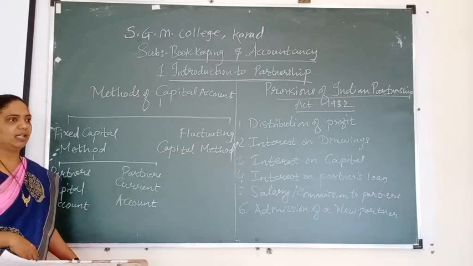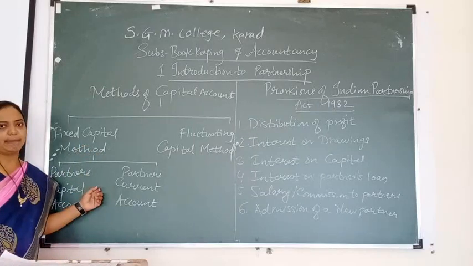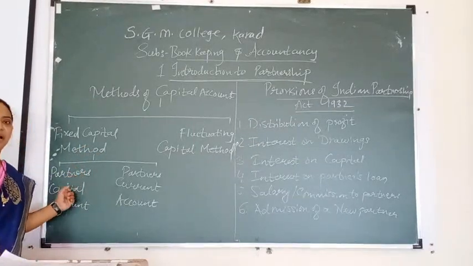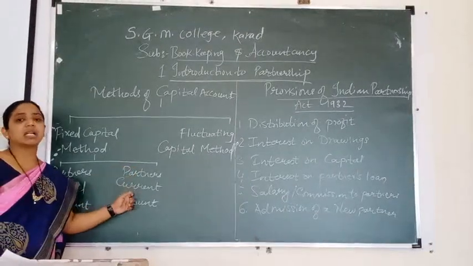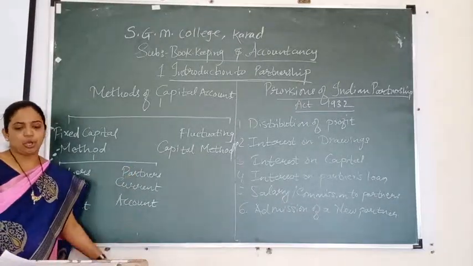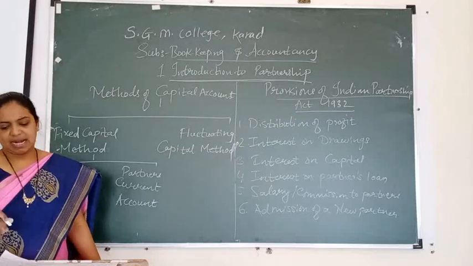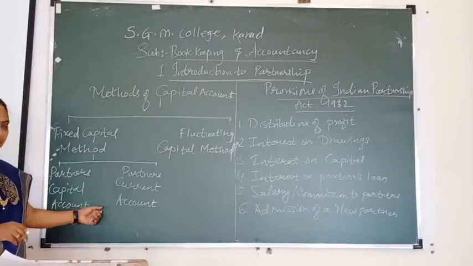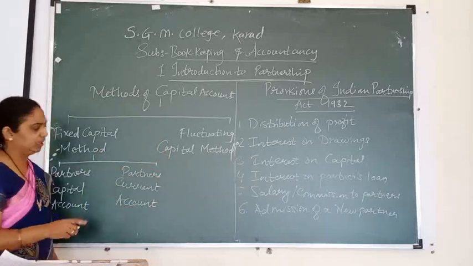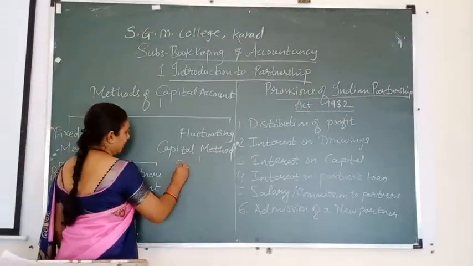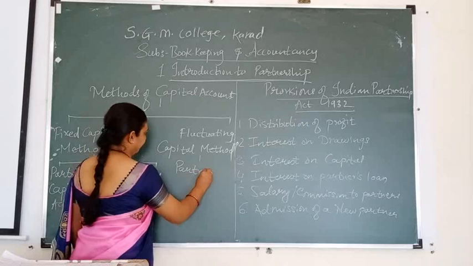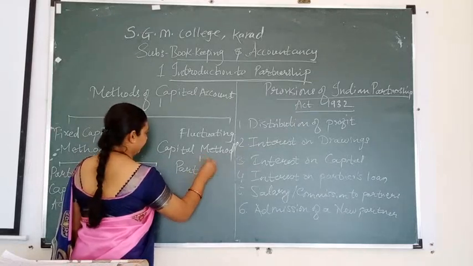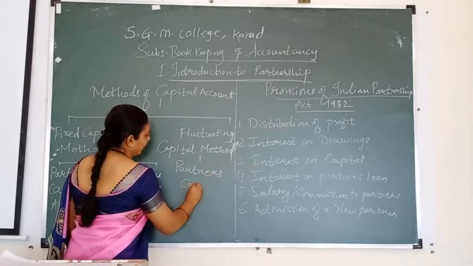In the fixed capital method, two types of accounts are maintained: partners capital account and partners current account. In the fluctuating capital method, only one is made, that is the partners capital account.